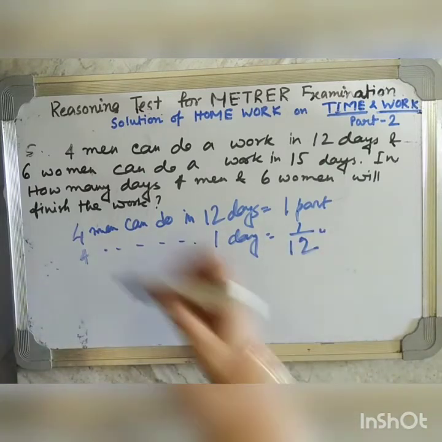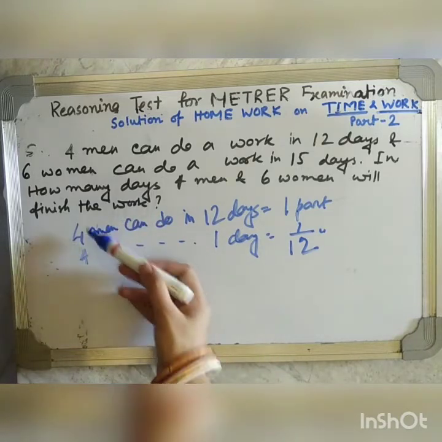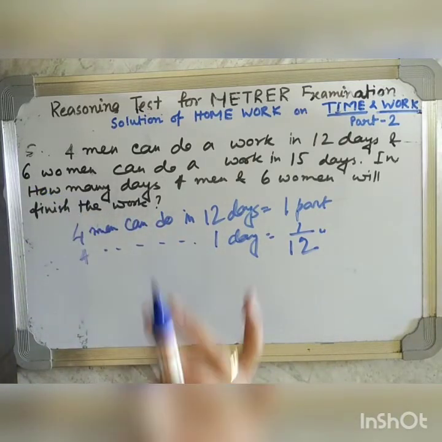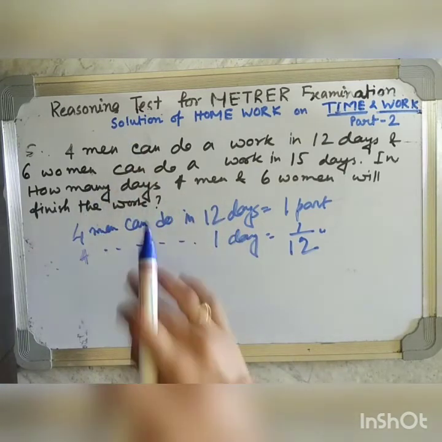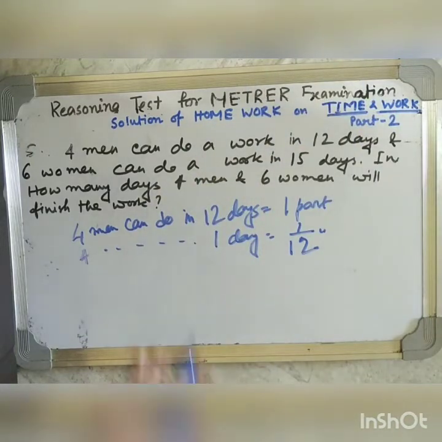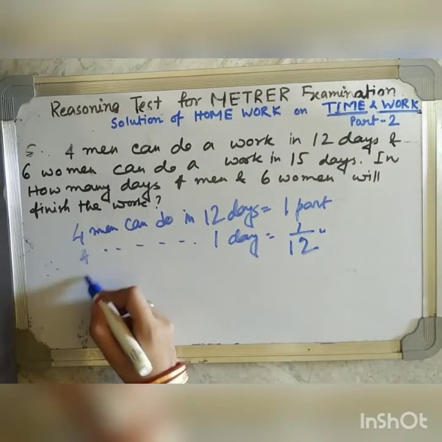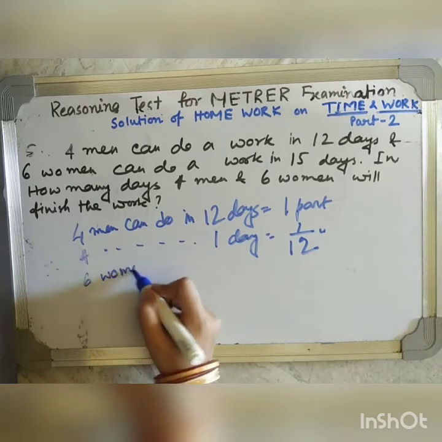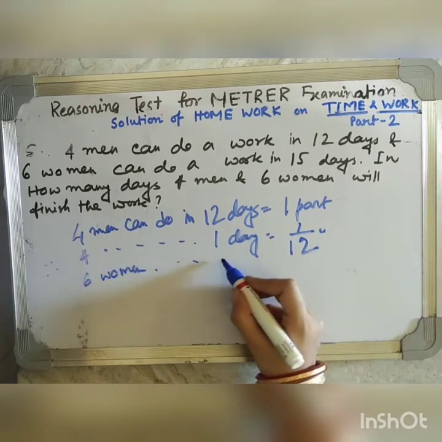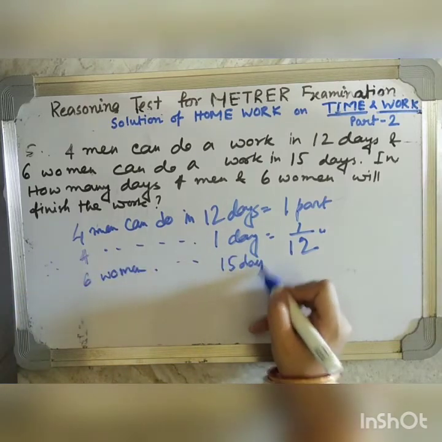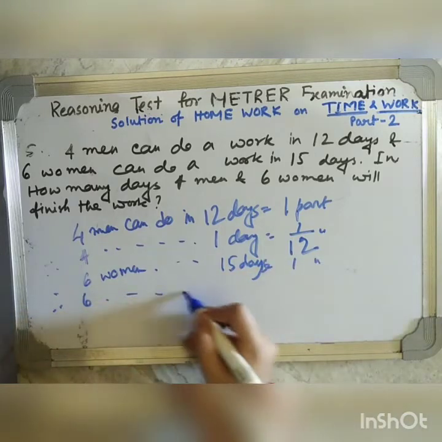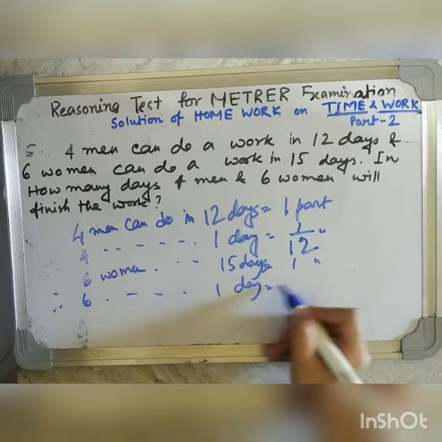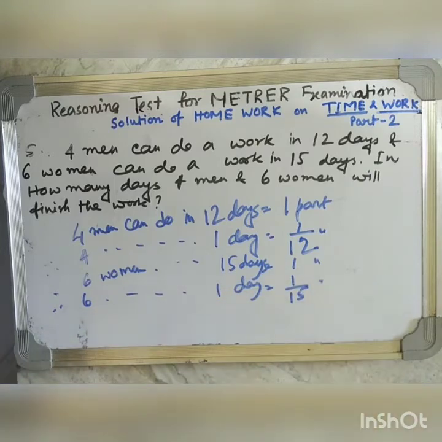Now, instead of A and B, here it is written 4 men and 6 women. If you see the sum very carefully, you will be able to understand what is given in the question. This is very easy, just like the first sum which we have learned. Okay. Now, in case of 6 women can do in 15 days is equal to 1 part. Therefore, 6 women can do in 1 day 1 by 15 part.